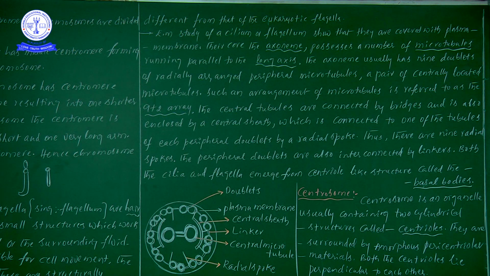Now try to count: from here to the remaining, how many are there? 1, 2, 3, 4, 5, 6, 7, 8, 9. And here is 1 pair, which means 2. So the arrangement is 9 plus 2. These are all microtubules.